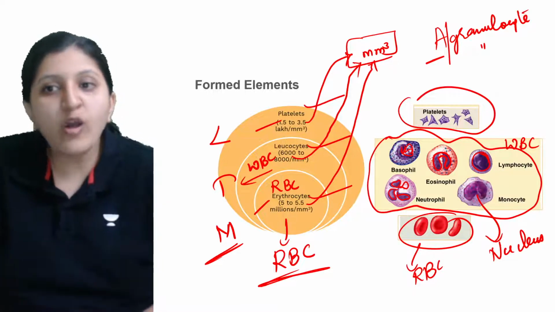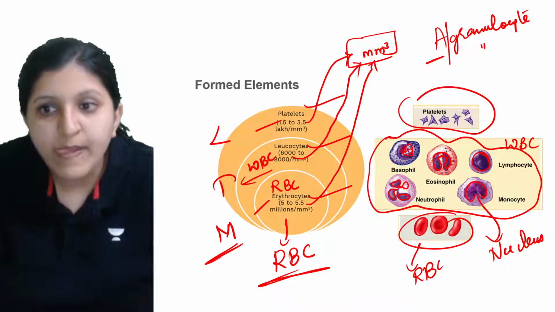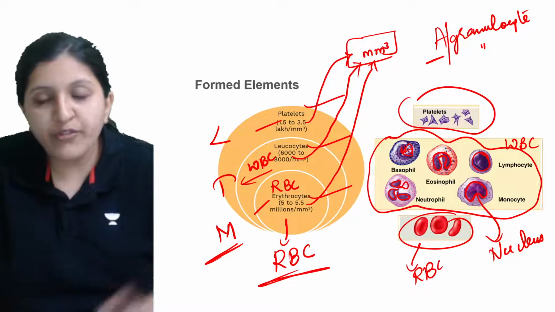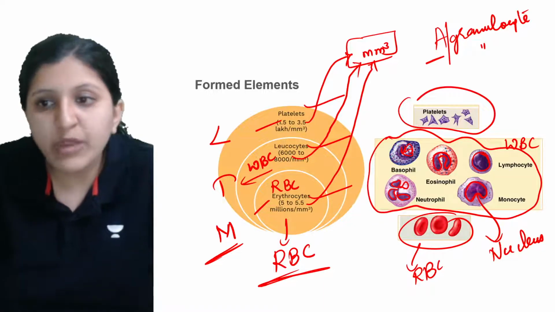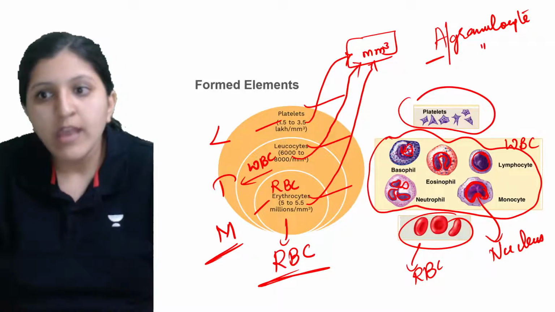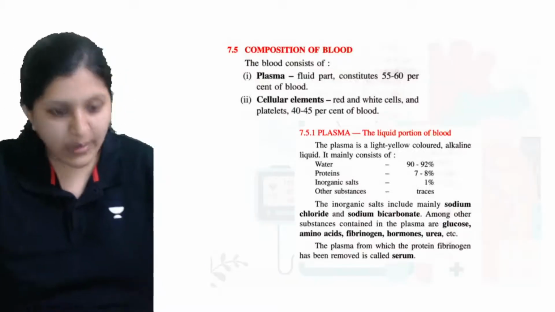Also, with respect to the structure of the nucleus itself, you need to make out the differences. Neutrophil is polymorphonuclear, but a monocyte has a kidney shaped nucleus. So if you find a kidney shaped nucleus, that is a monocyte. All right, so let's get to the next one.